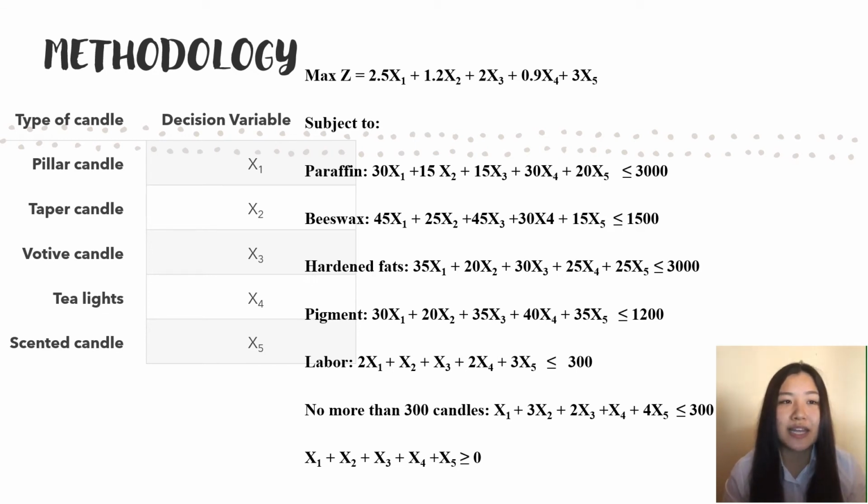So to maximize our profit, the objective is 2.5x1 plus 1.2x2 plus 2x3 plus 0.9x4 plus 3x5. The constraints we are subjected to are these 5 constraints. We will use these decision variables to calculate our maximum profit later using Microsoft Excel.